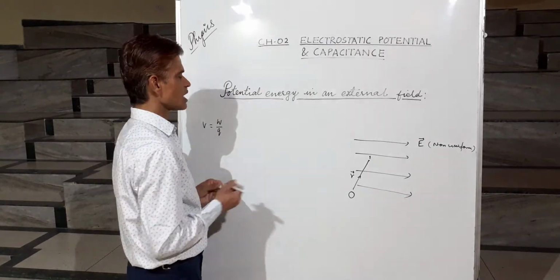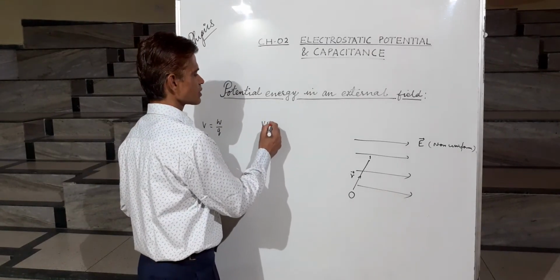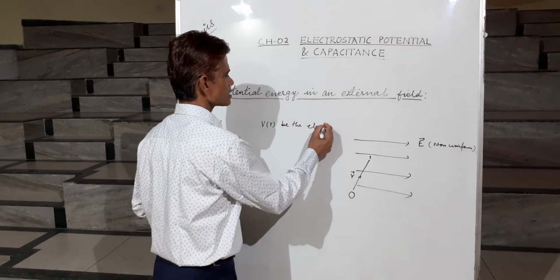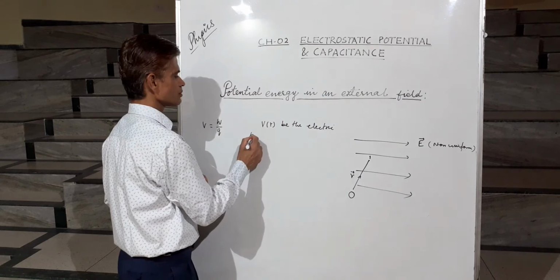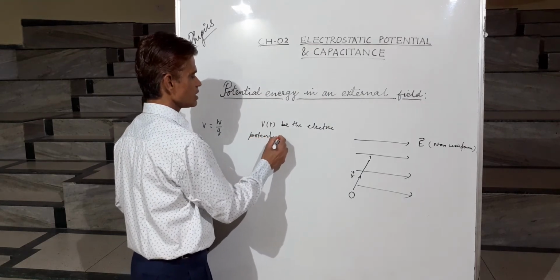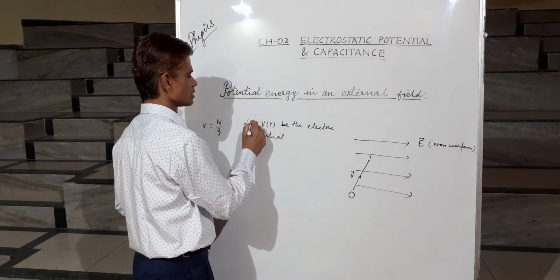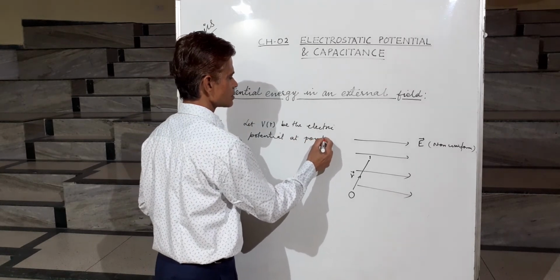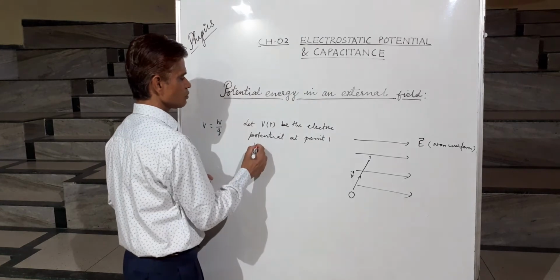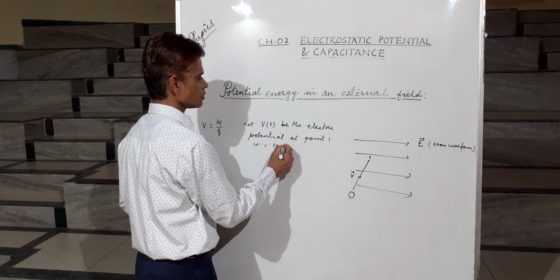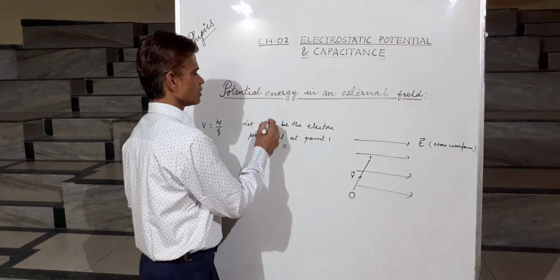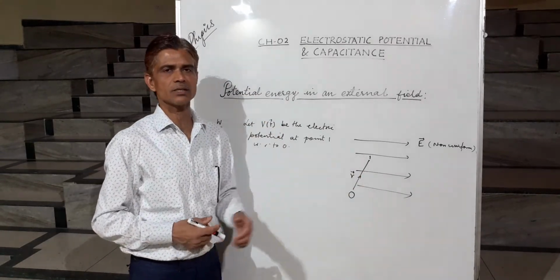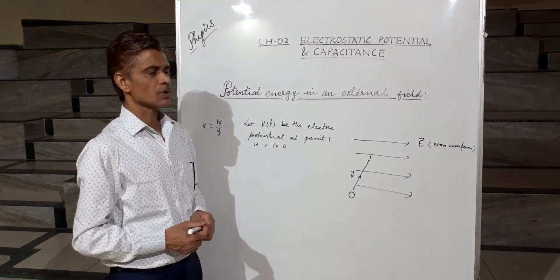So let us suppose that V(r) is the electric potential at point 1 with respect to O, vector r, because its position vector is vector r.